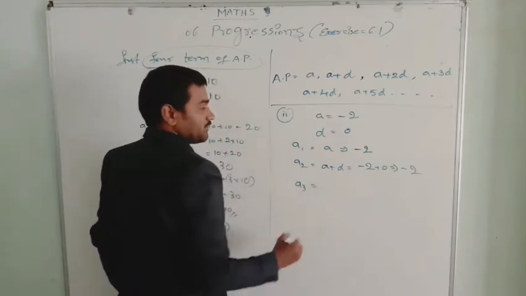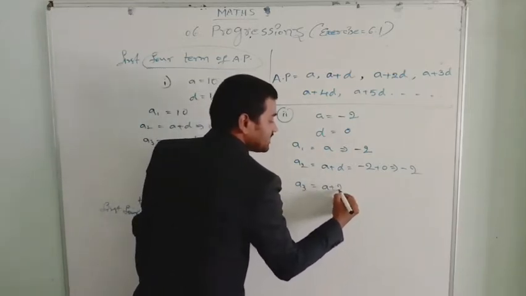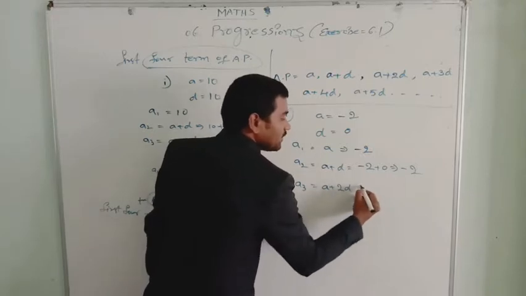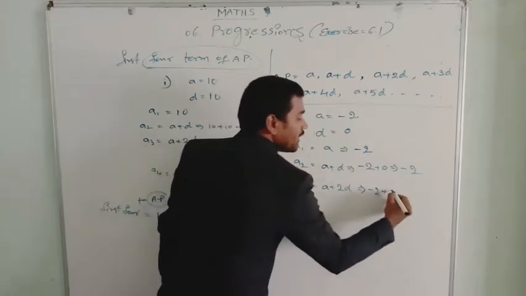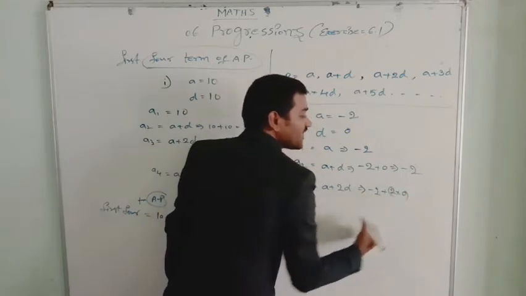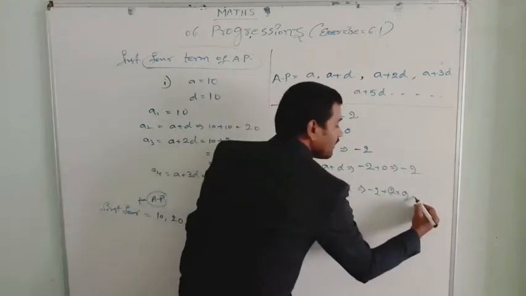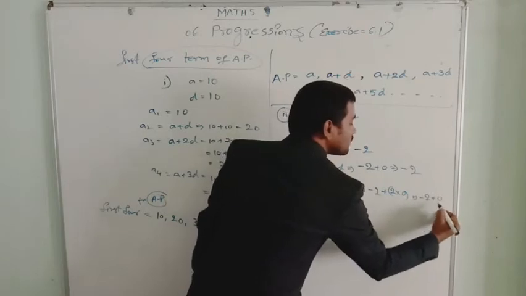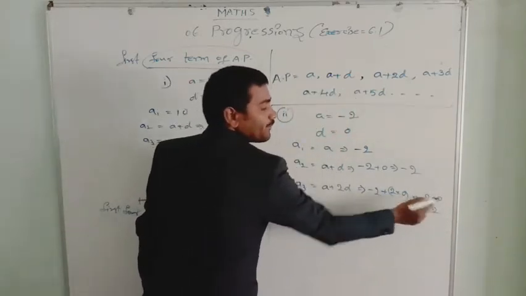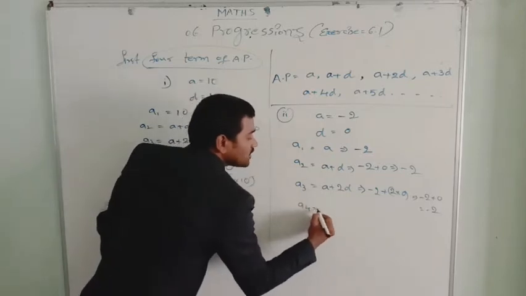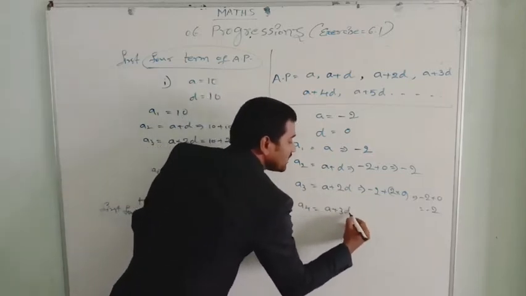A3 equals A plus 2D. A is -2 plus 2 into the common difference, which is 0. That equals -2 plus 0, which equals -2, since 2 into 0 is 0. Then A4 is equal to A plus 3D.